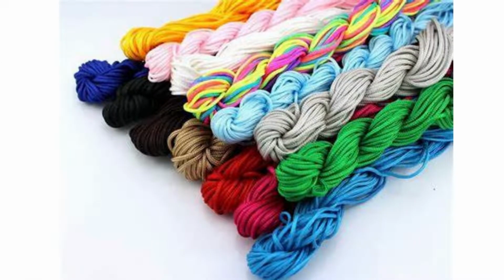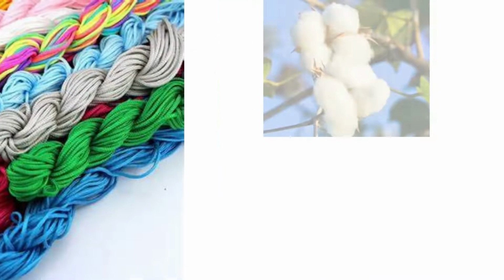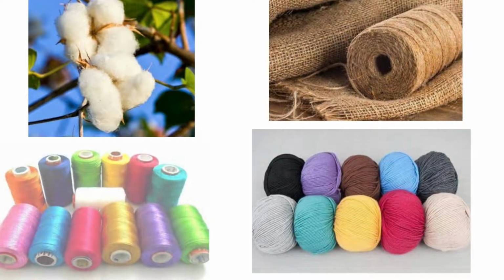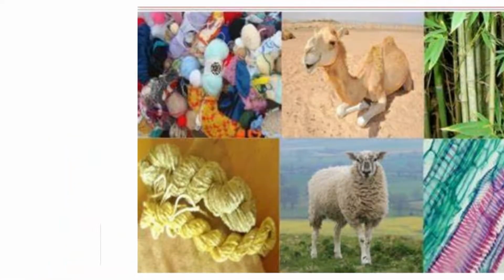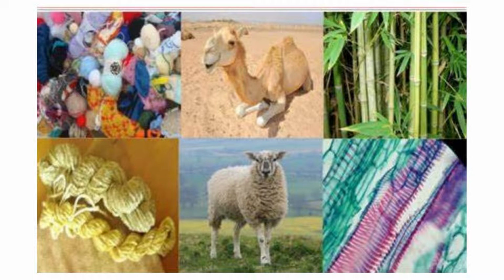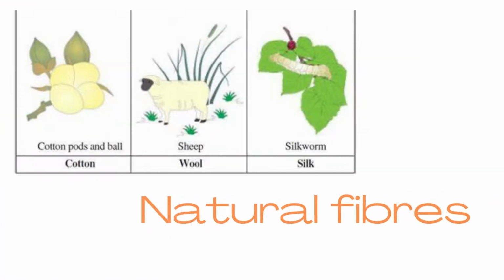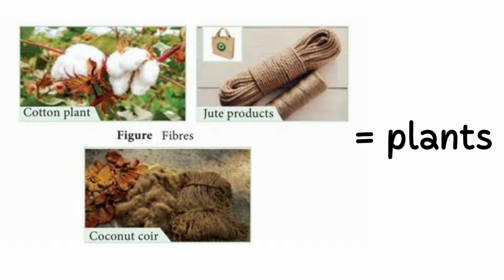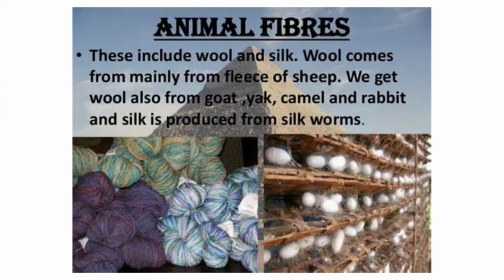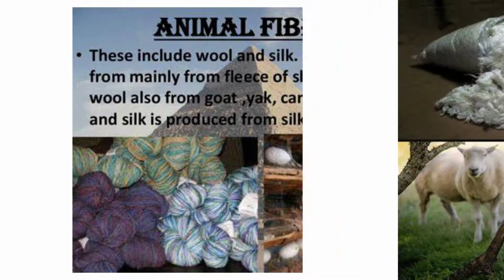Where do these fibers come from? The fibers of some fabrics such as cotton, jute, silk and wool are obtained from plants and animals. These are called natural fibers. Cotton and jute are examples of fibers obtained from plants. Wool and silk fibers are obtained from animals.